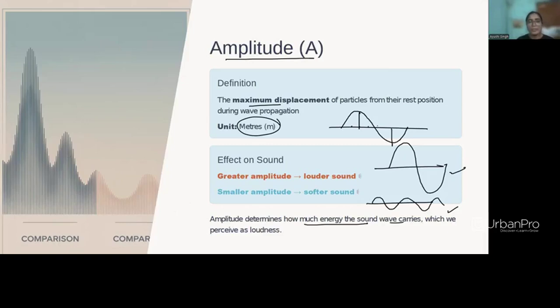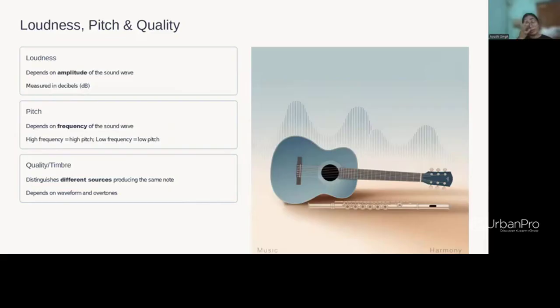Now let's discuss the loudness, the pitch, and the quality. Loudness is basically because of amplitude, as we discussed, and it is measured in decibel. Now, pitch depends basically on the frequency. High frequency means high pitch, and low frequency means low pitch.